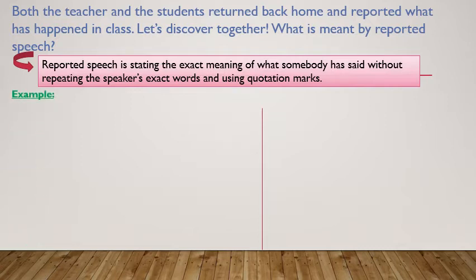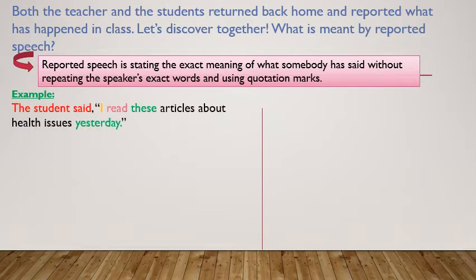Let's take the example given below. The student said, "I read these articles about health issues yesterday." If we want to report this sentence, firstly, if you look, we have quotation marks here. Then this is quoted speech. We want to change it into reported speech.